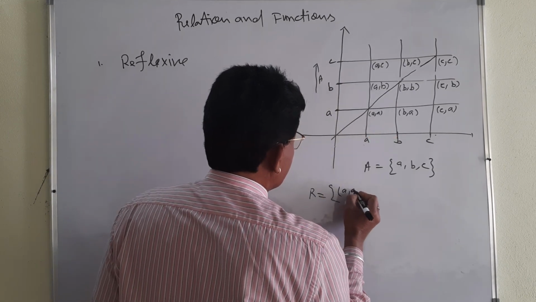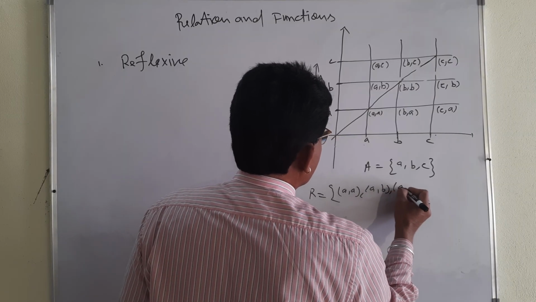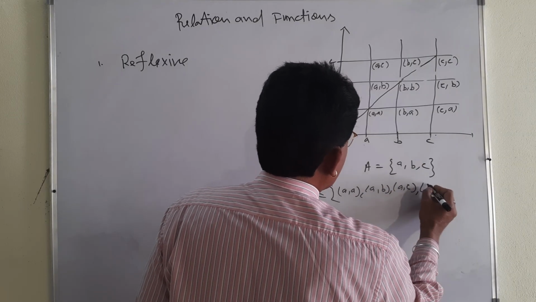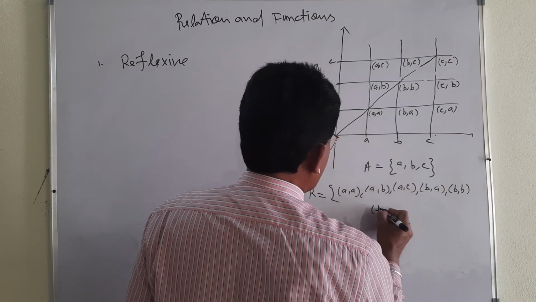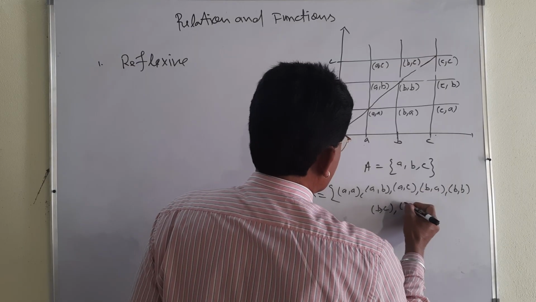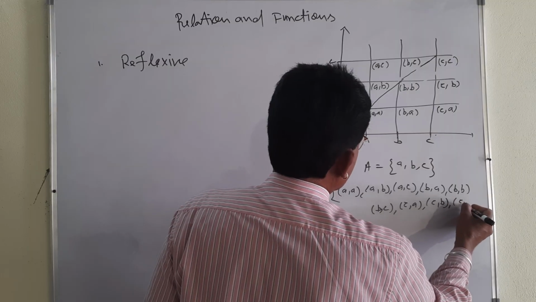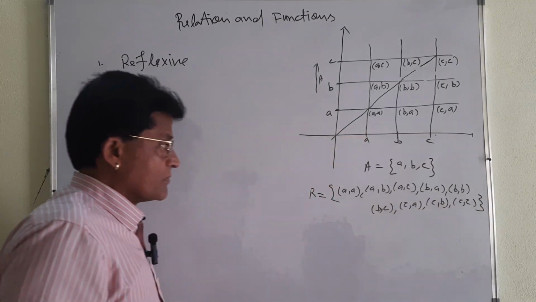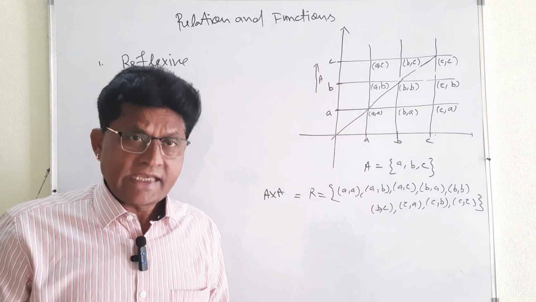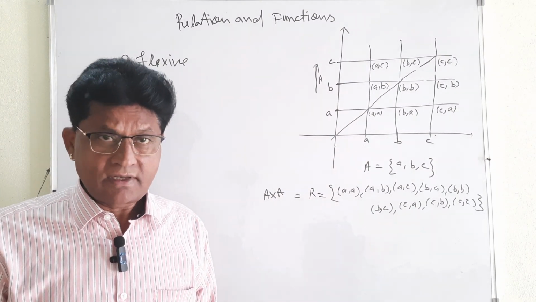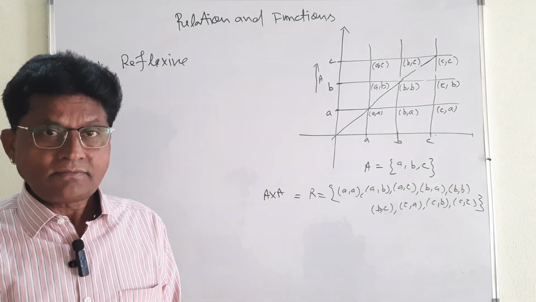That is first is (A, A), and next is (A, B), next is (A, C), and you write (B, A) and (B, B) and (B, C), next (C, A) and (C, B) and then (C, C). That is a relation, and it is also known as, you have studied in class 11, A cross A, the Cartesian product of the elements of two sets, like that. And this is a relation.